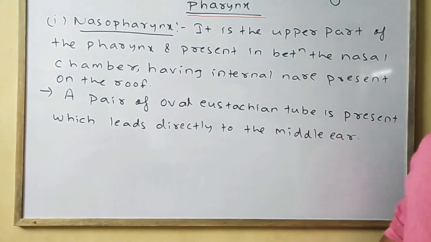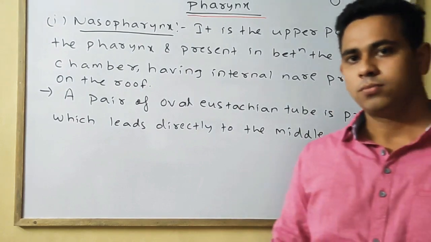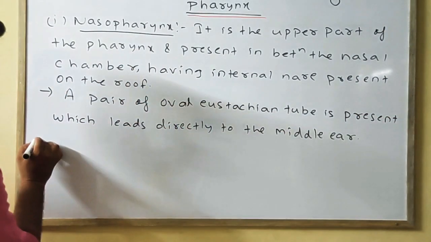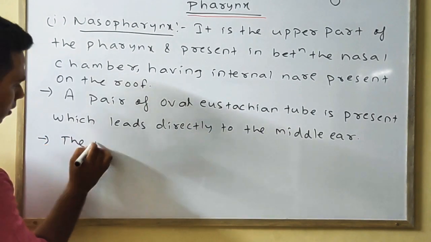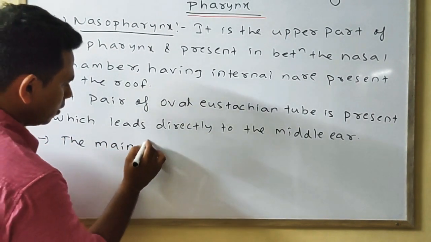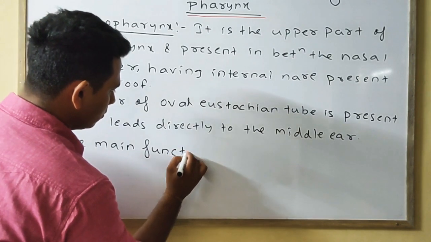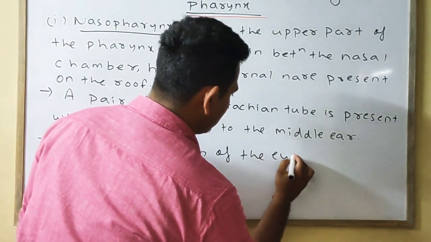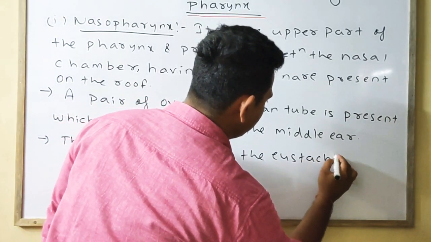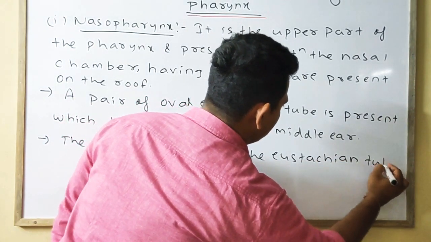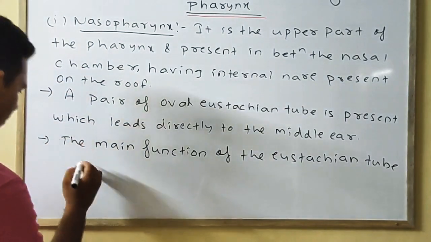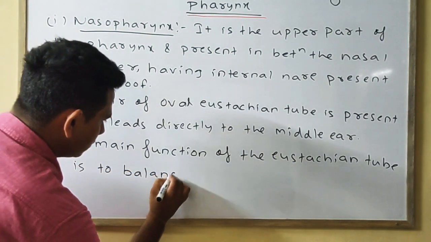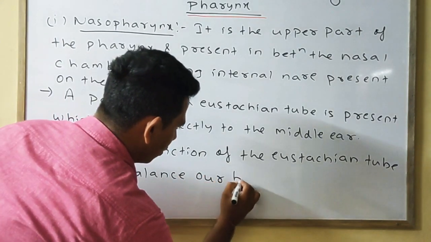The main function of the eustachian tube is to balance our body.